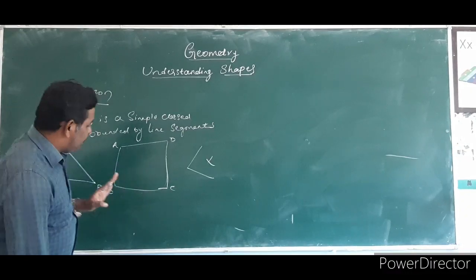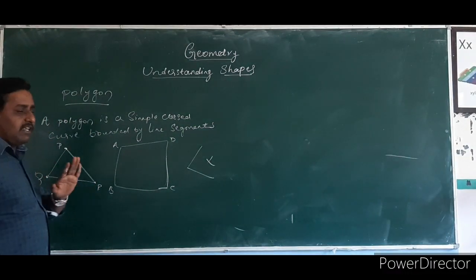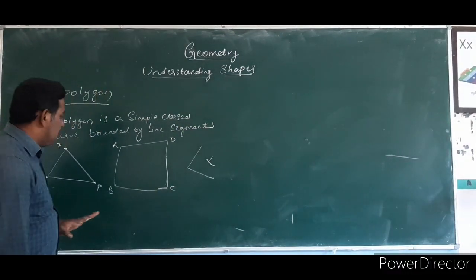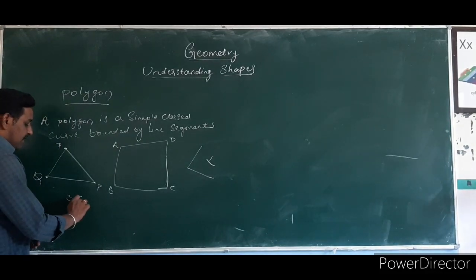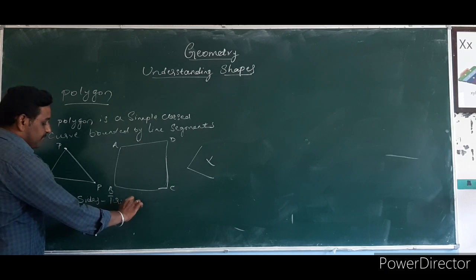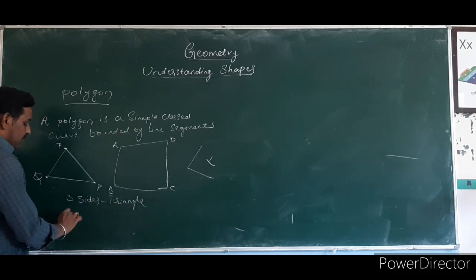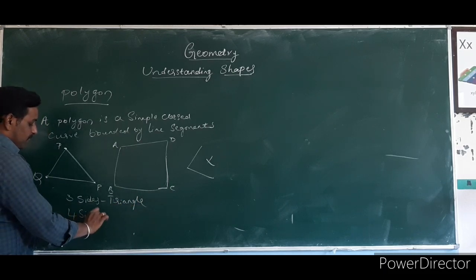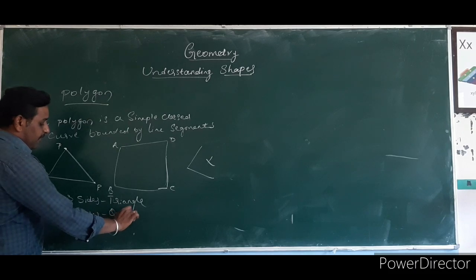If 3 line segments are bounded, that is called a triangle. 3 sides means triangle. 4 sides means quadrilateral.